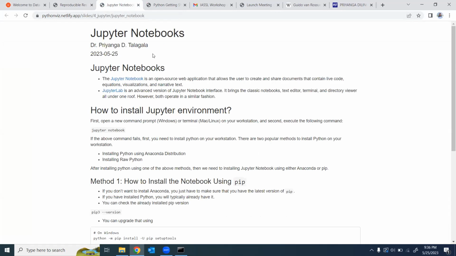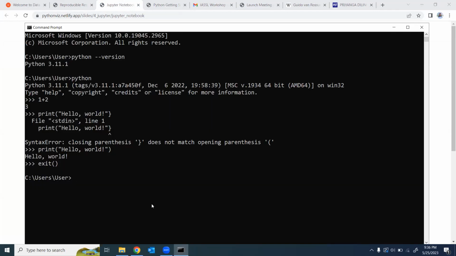Okay, so let's see how we can work with Jupyter Notebook. I have already installed Python. So Tianga, can you see my command line? Yes, I can see. Okay, so we have already checked whether we have installed Python on our machine. Yes, we have access to that. So now we can start working with Jupyter Notebook.